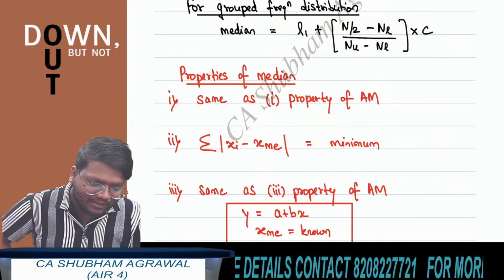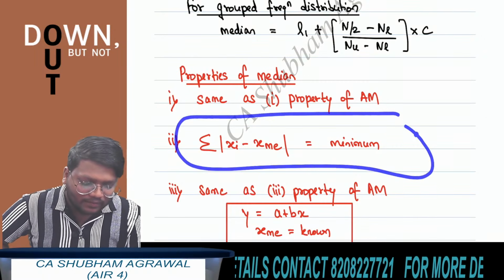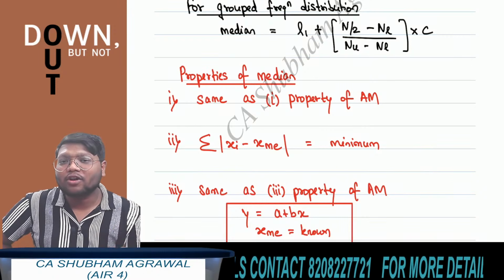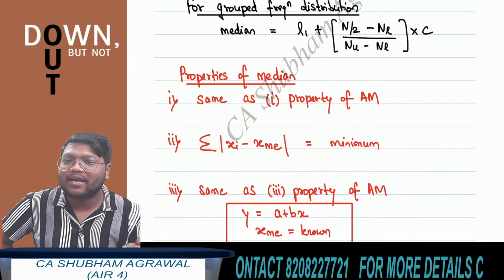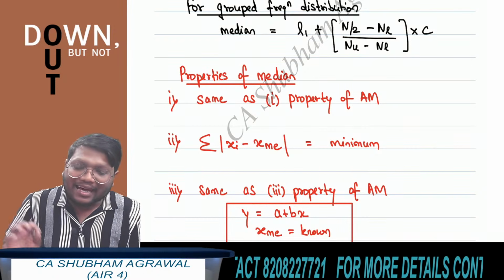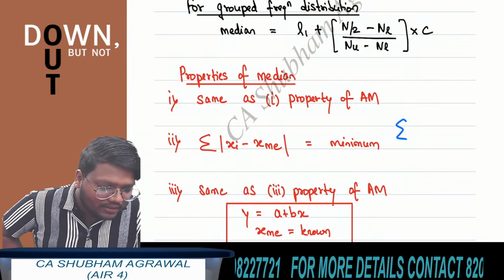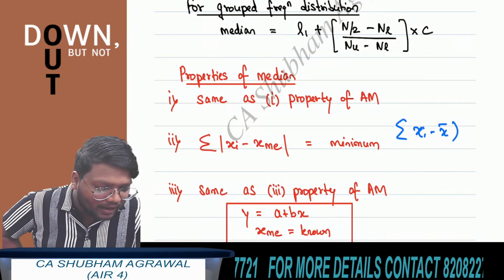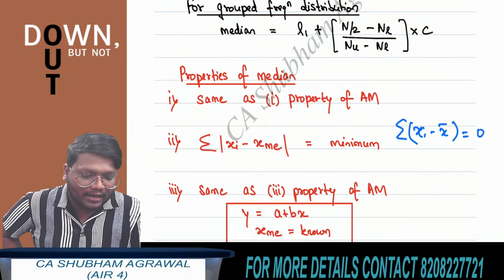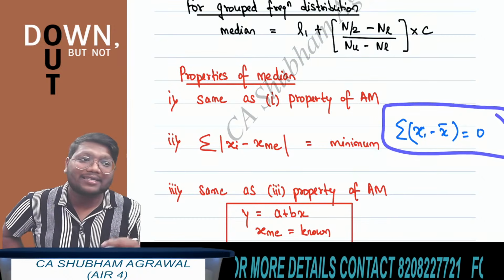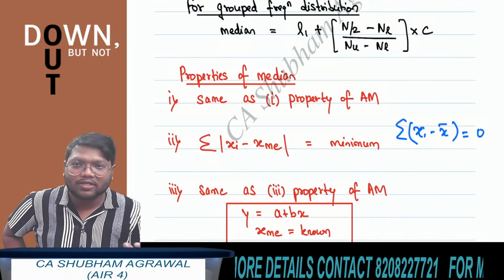Clear? The second property is not that important. The second property is that the summation of absolute values of xi minus median of x is minimum. In arithmetic mean, what we have seen is that the summation of xi minus x bar is equal to what? 0.